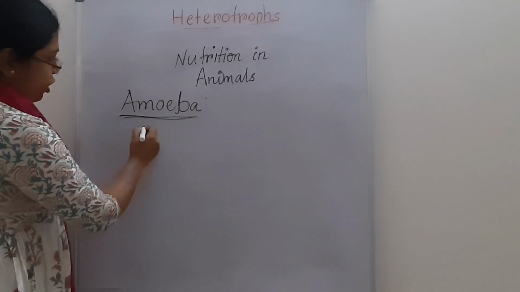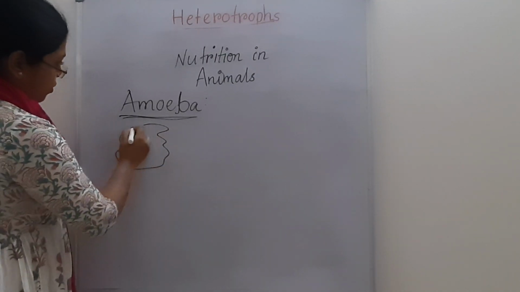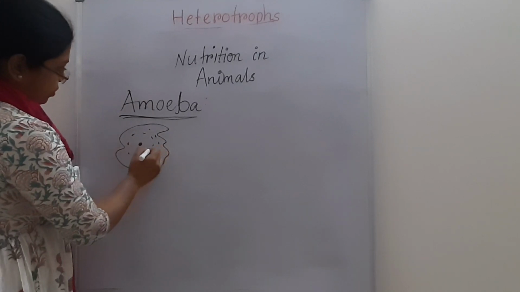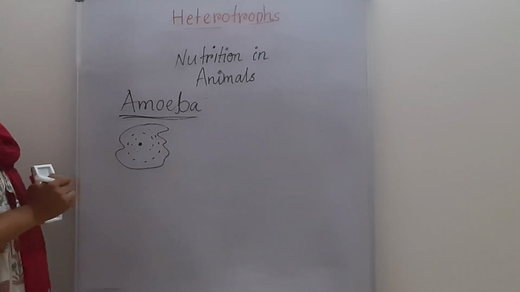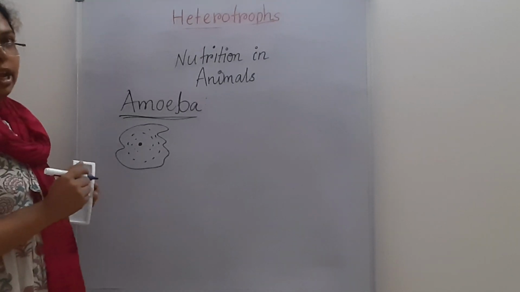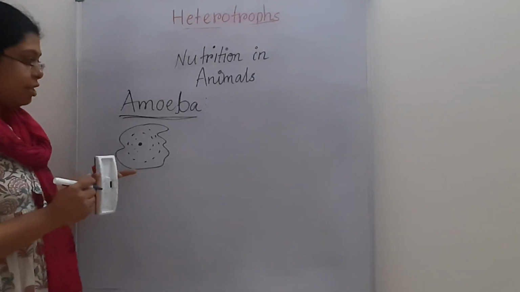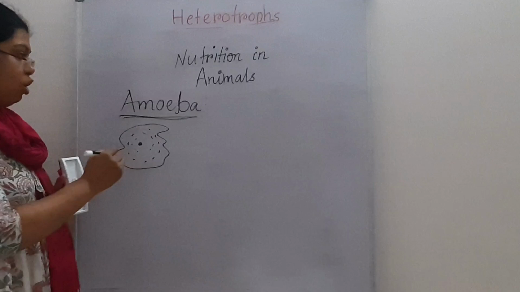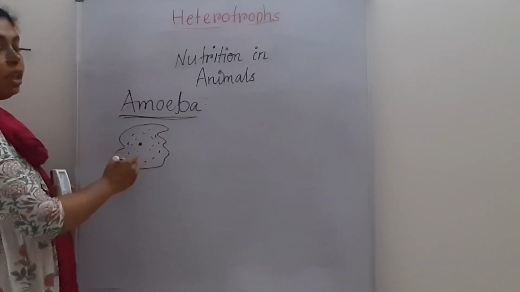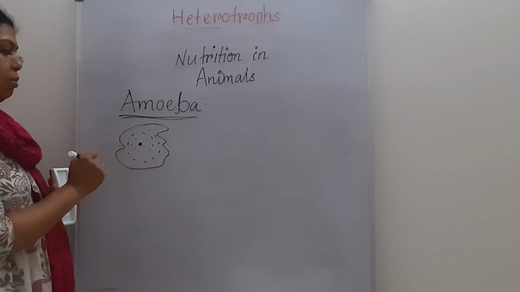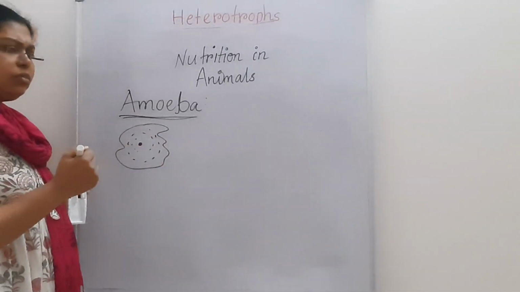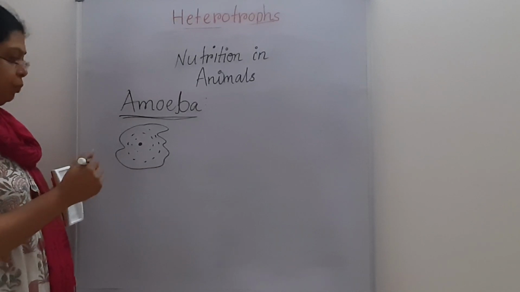This is the nucleus of the amoeba. Amoeba has pseudopodia, that means extensions of the cell membrane. Because of those features, it does not have a regular shape. So how does it engulf the food inside its body?